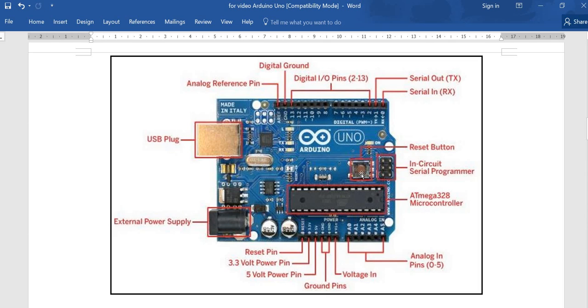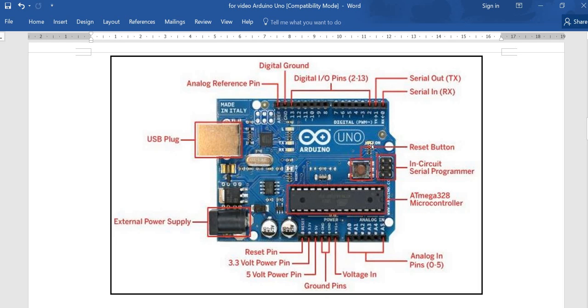Reset pin is here, reset switch is here. The reset button restarts the program, and you can see your program running again and again from the start by pressing the reset button. This is the actual microcontroller IC on the board.